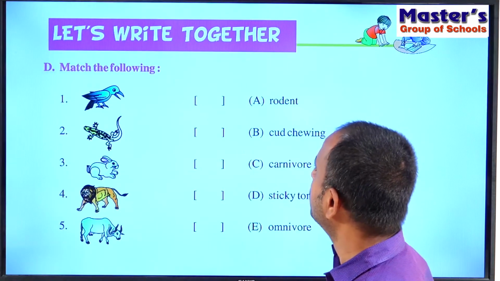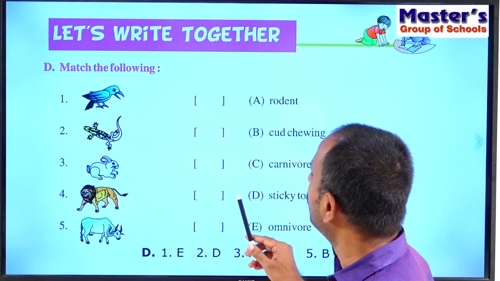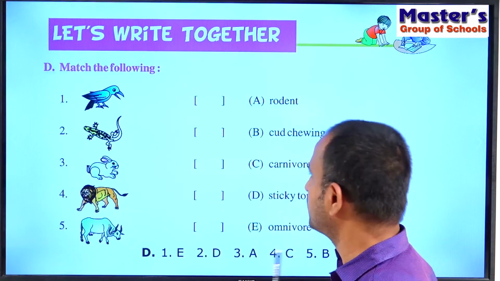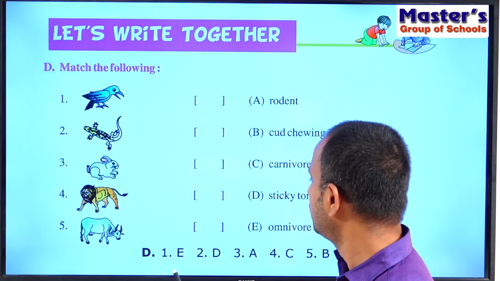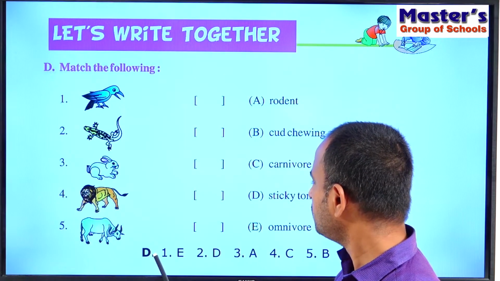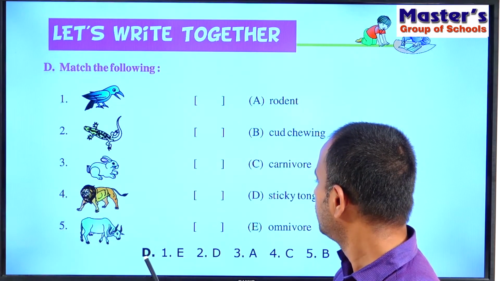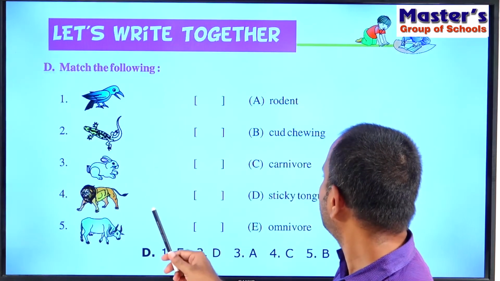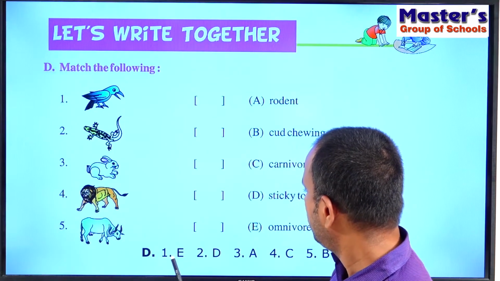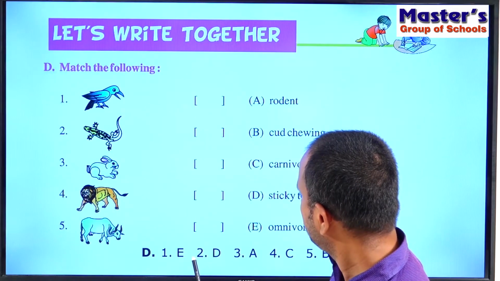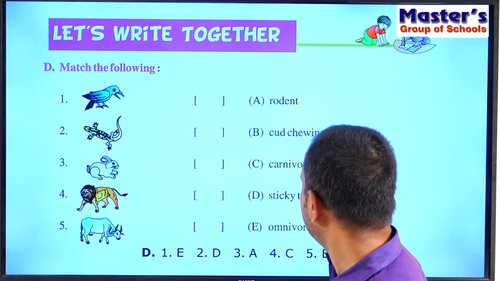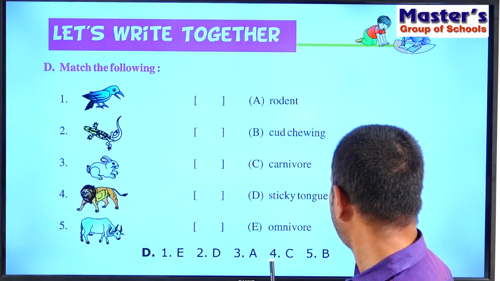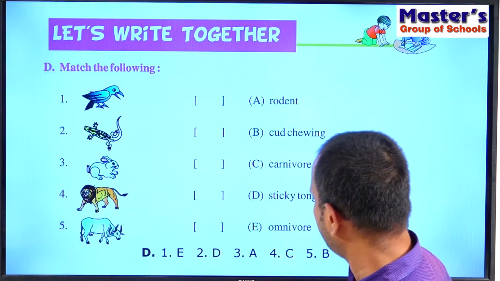So children, so this is the matching. So note, these are the answers for this matching. So let us see once again the answers for the matching. So the first one is E, and second one is D, and third one is A, and fourth one is C, fifth one is B.